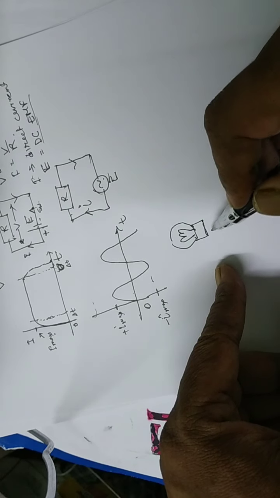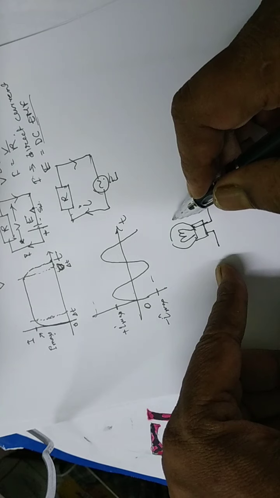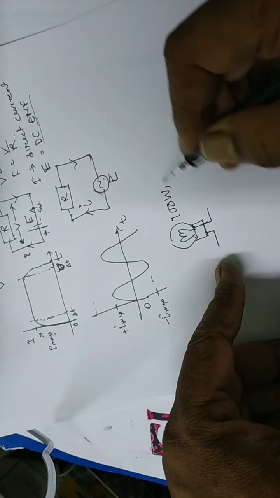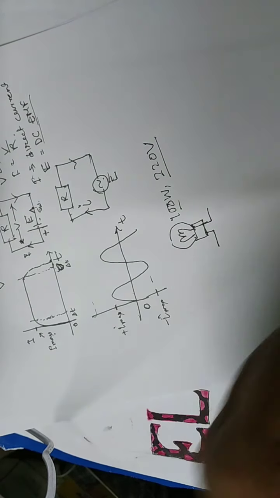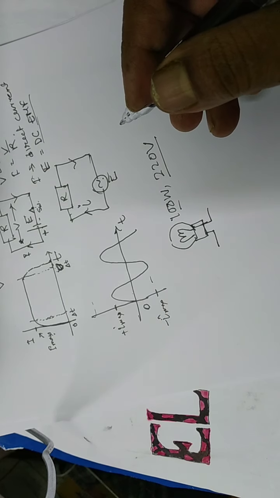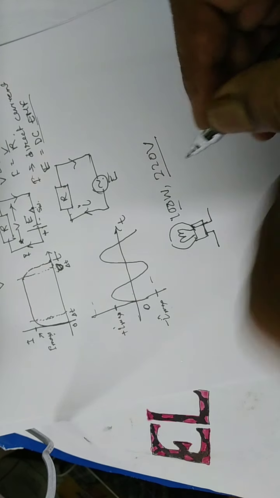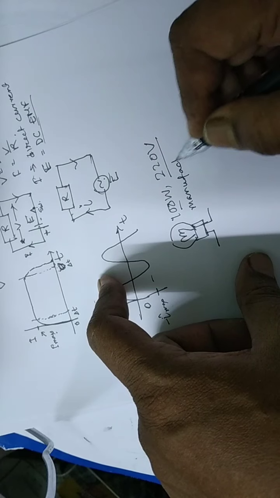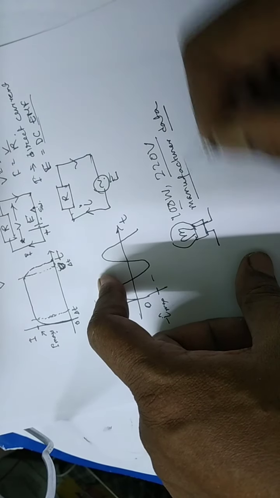So it does not matter what the bulb is. Suppose this is 100 watt 220 volt. Now what do you mean by this 100 watt 220 volt? Actually this is written by the manufacturer. This is manufacturer data.